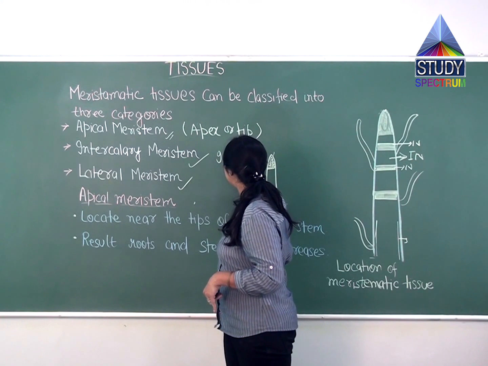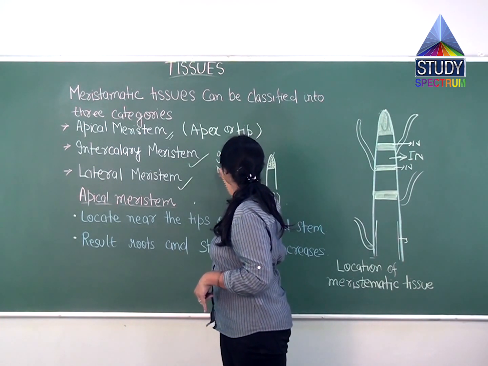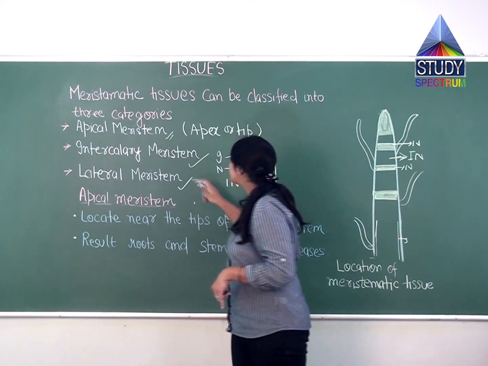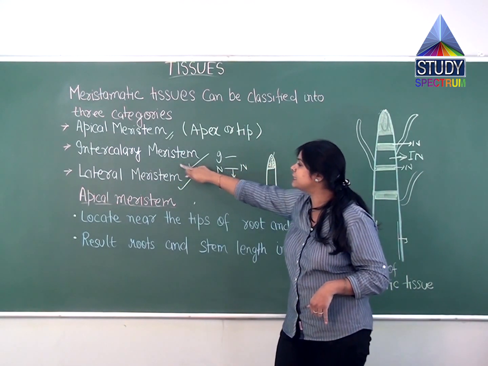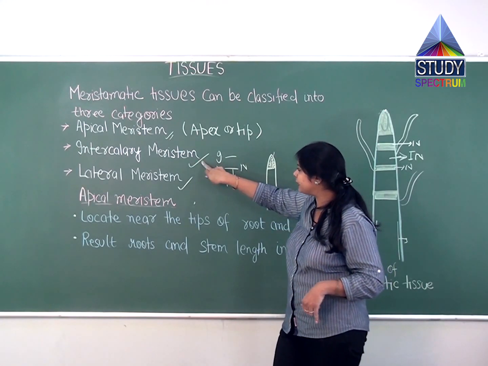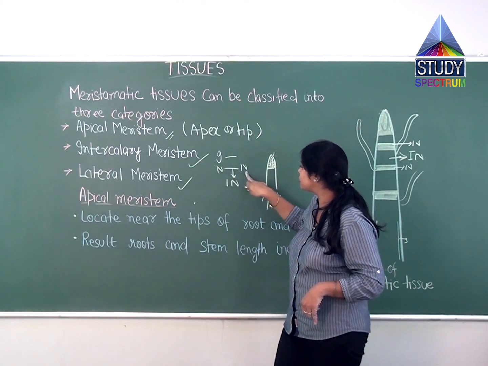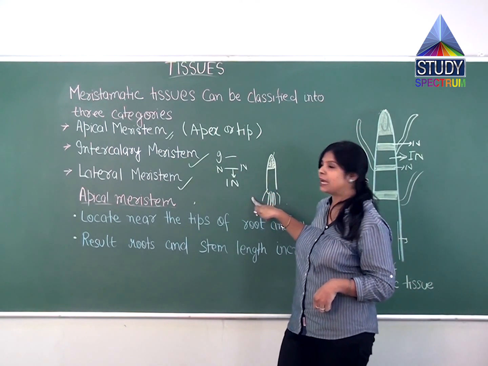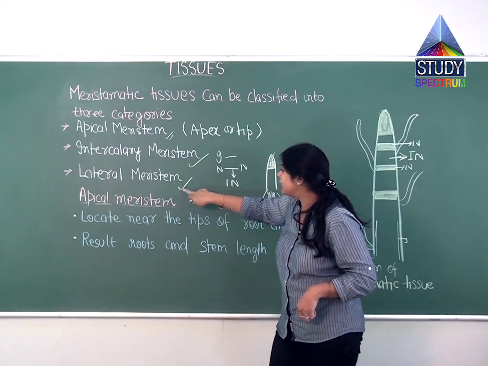If there is a node, they will be present at the internodes. Intercalary in itself means there will be space between two. So intercalary meristem will be present between two nodes. Next, lateral meristem.